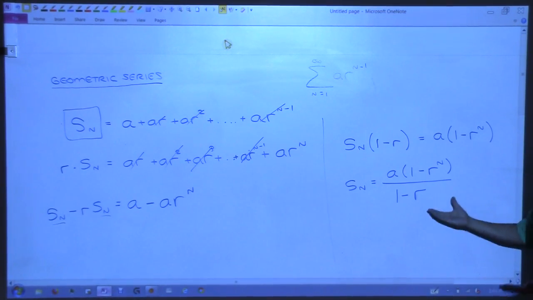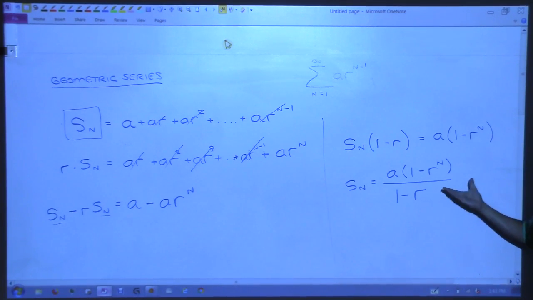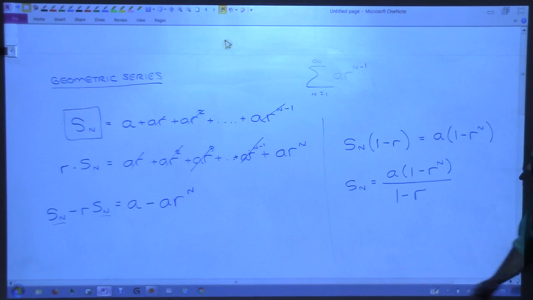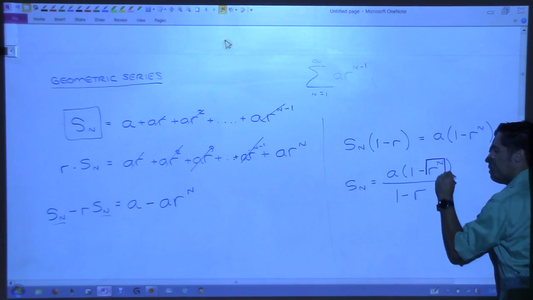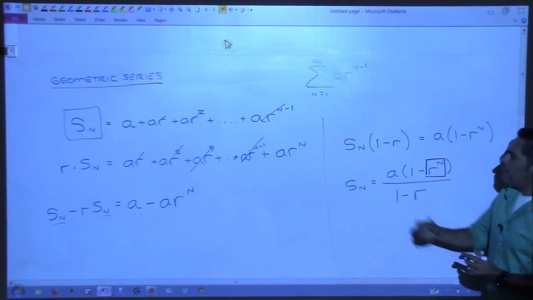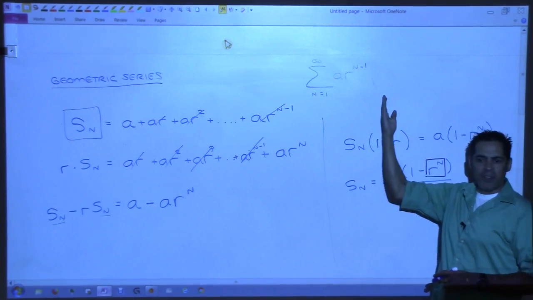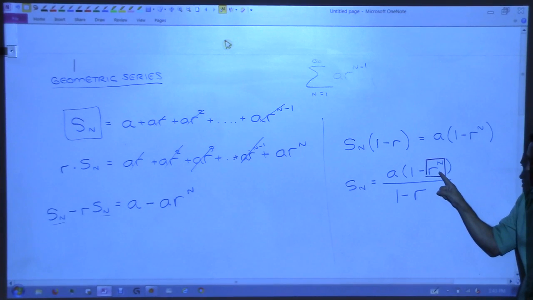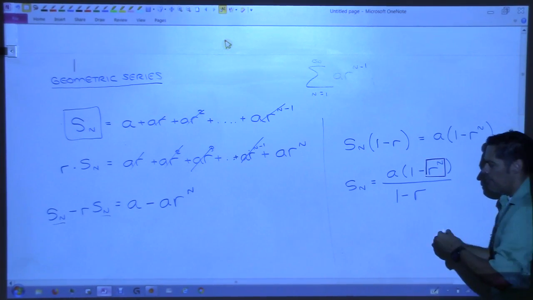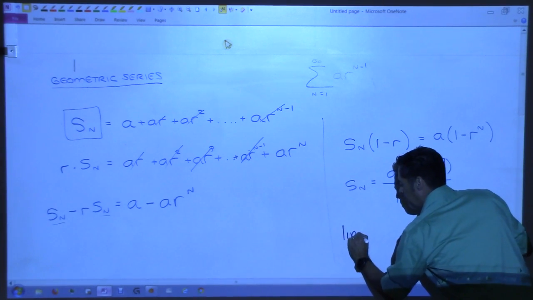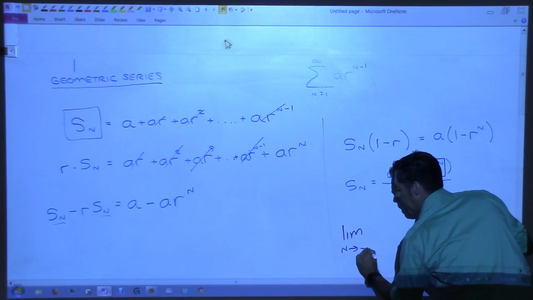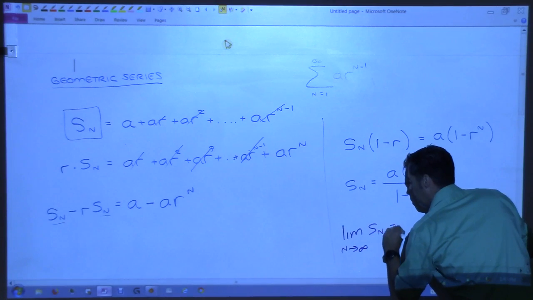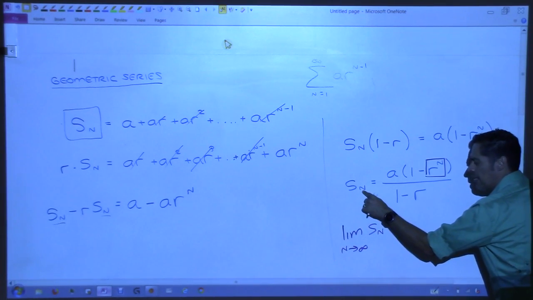What changes if I start letting n become big right now? What's the only thing impacted by n in this entire expression? Just this. This is the only thing that's going to change. We don't have an infinite sequence of terms that just keeps getting longer. We get this expression, which is only impacted right here. So what happens if I take the limit as n goes to infinity of S sub n? What happens if I let n go to infinity now?